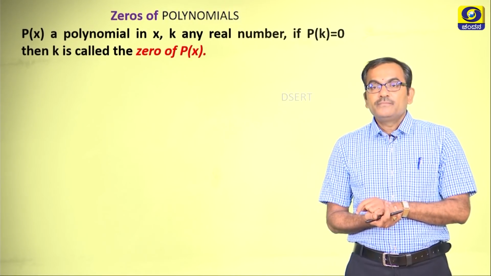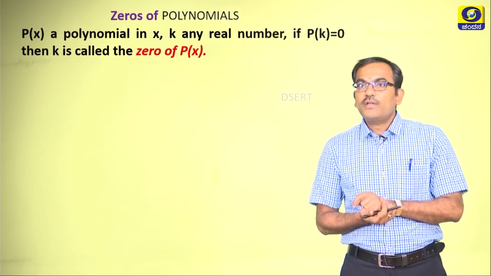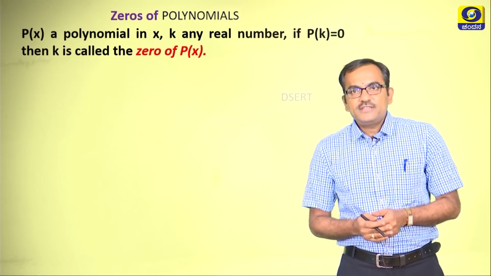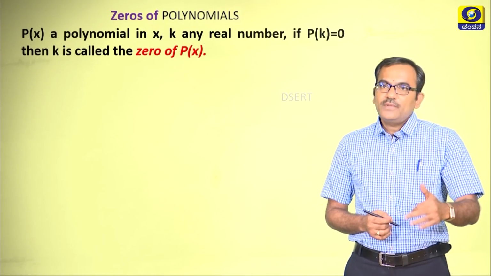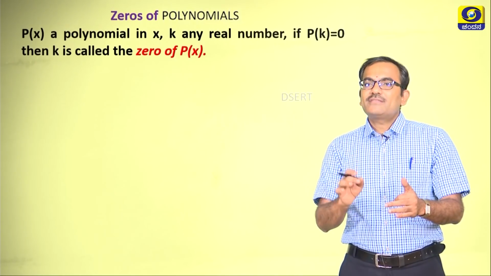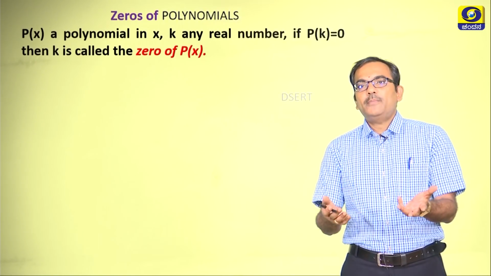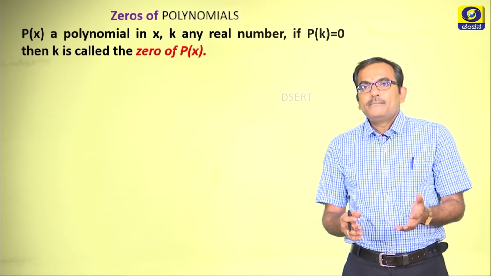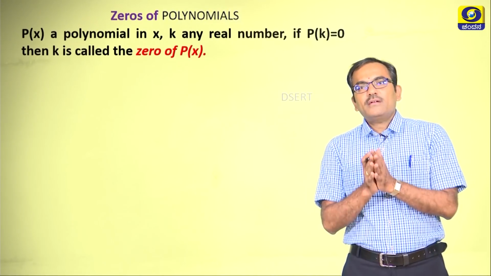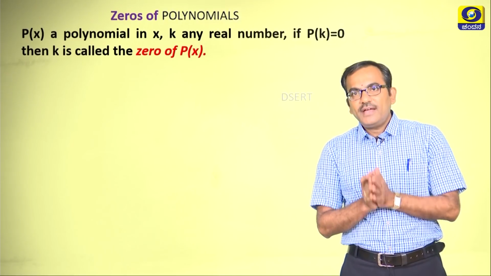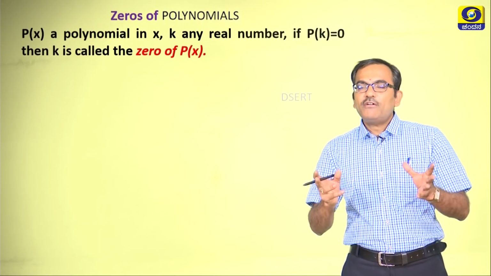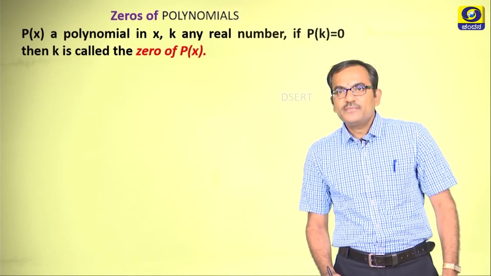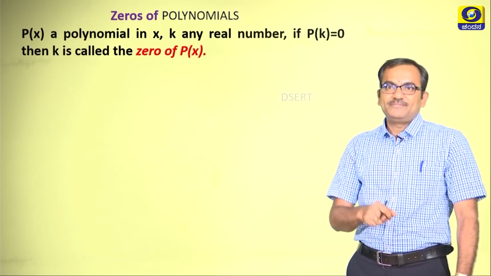This can happen sometimes, not every time, because as I have already discussed, k is a real number and you are replacing x with k everywhere in the polynomial, and ultimately you get a number. There are few cases only where the entire p of k gets reduced to 0, right, and we catch hold of this point.